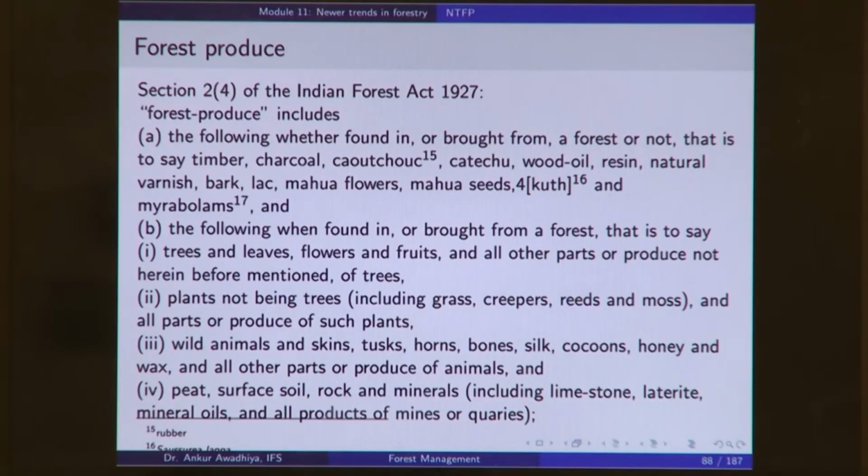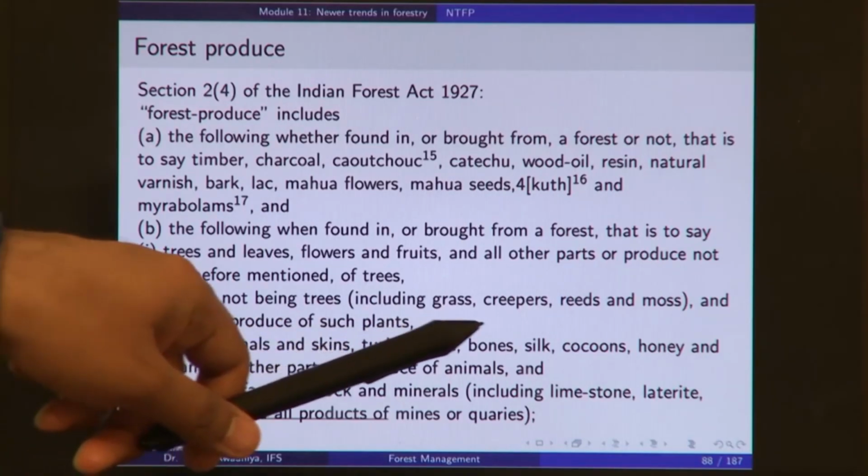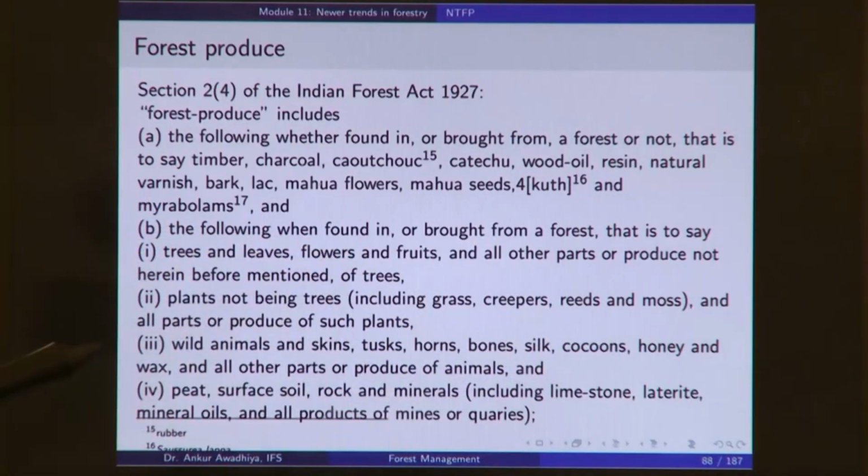But if grass was growing on your pasture areas in a village which is not comprised within a forest, then we will not call it a forest produce. Next we have wild animals and skins, tusk, horn, bones, silk, cocoon, honey and wax, and all other parts or produce of animals. So, animals and their produce, or animals and their parts, when they are inside a forest or when they are being brought from a forest, we will call it a forest produce.